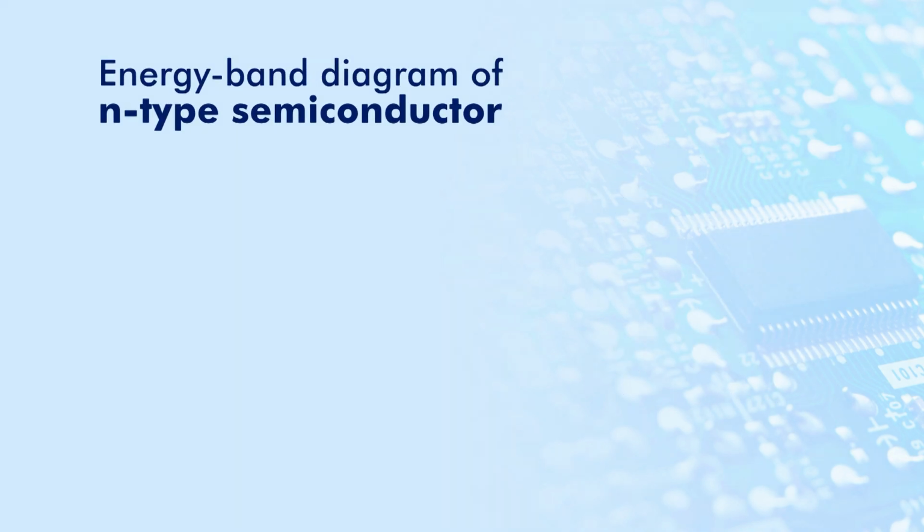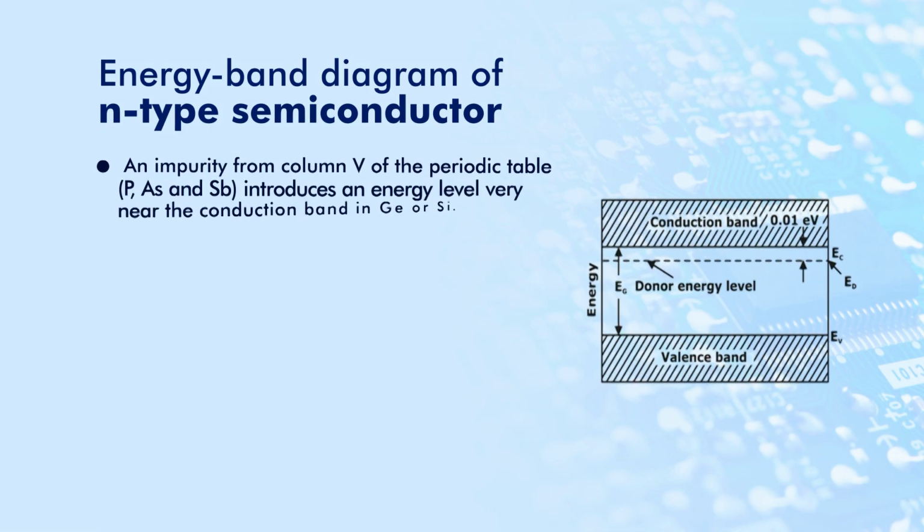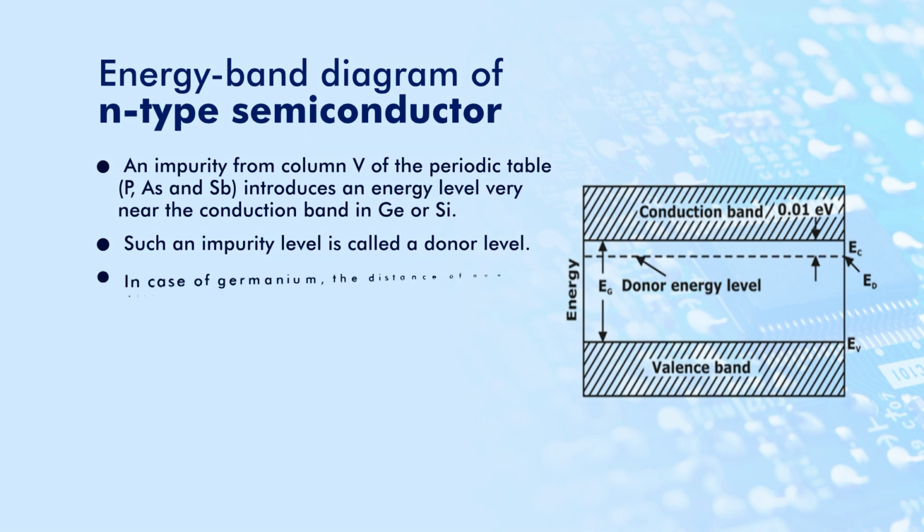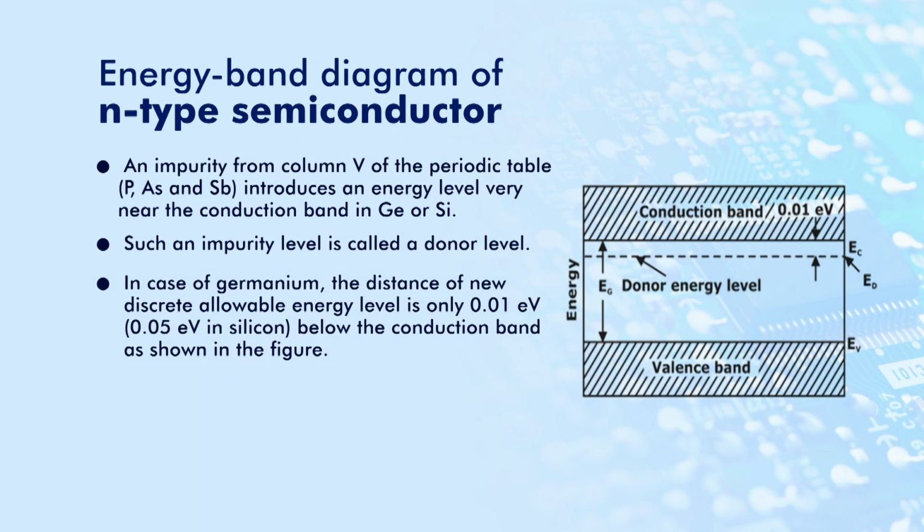So, let us discuss the energy band of an N-type semiconductor. An impurity of column 5 of the periodic table is introduced at an energy level very near to the conduction band of germanium and silicon. Such an impurity level is called the donor level. Let us take an example.